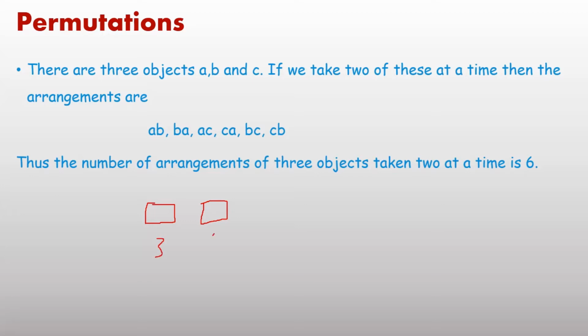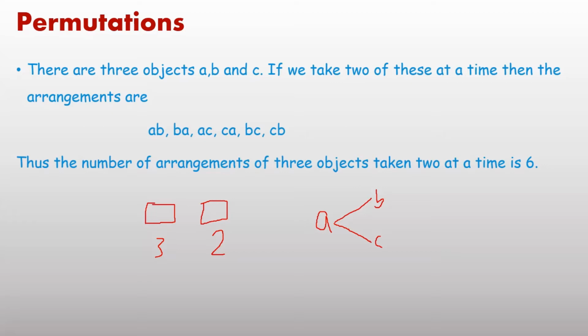At the second place, the remaining 2 letters. If the first is A, then at the second place 2 options remain, B or C. It implies AB or AC.